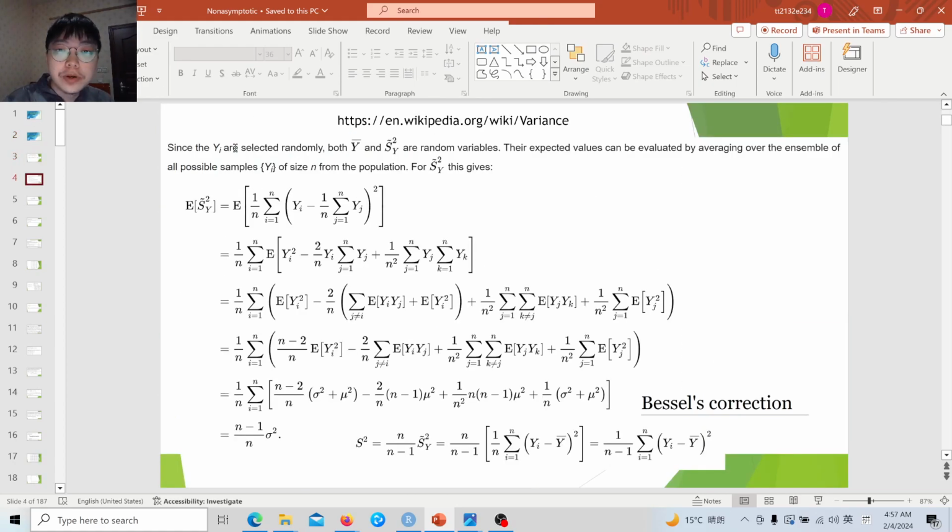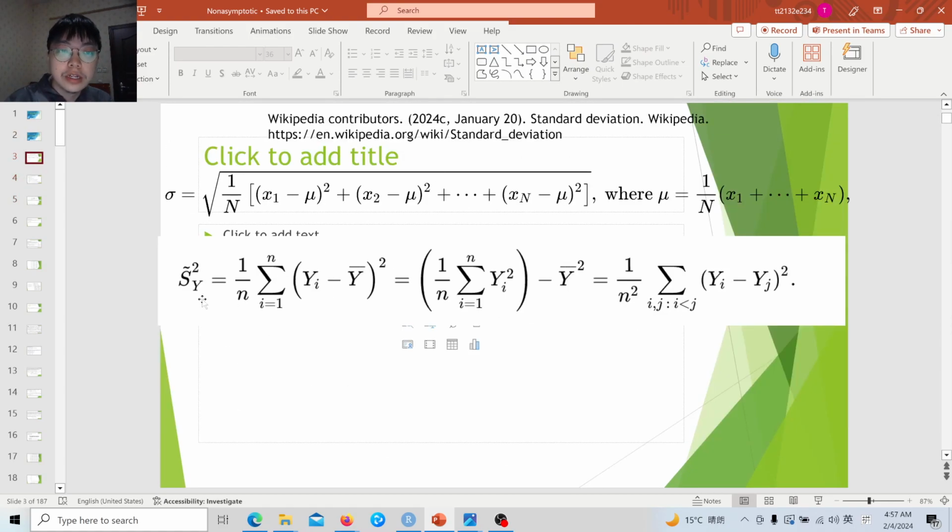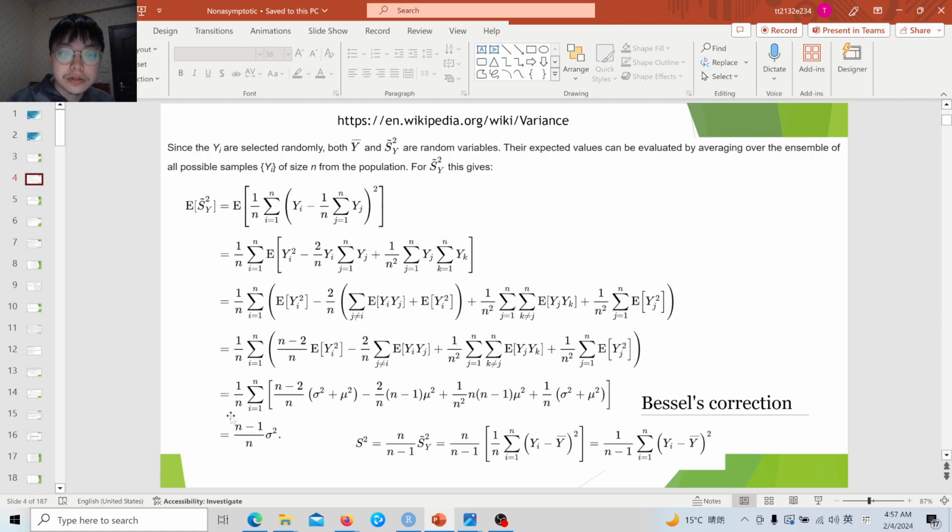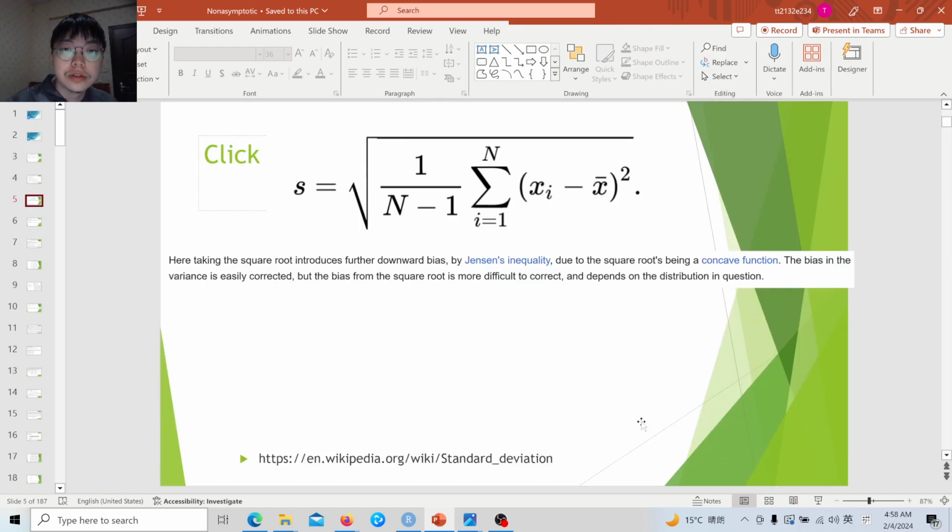The sample variance is probably the first finite sample bias that statisticians identified. If you just replace the population mean with the sample mean in the population standard deviation formula, and remove the square root, this sample variance is, however, a biased estimator under the finite sample scenario. So Bessel suggested dividing by this factor to obtain an unbiased sample variance, and this correction is called Bessel correction. It was introduced in the early 19th century.